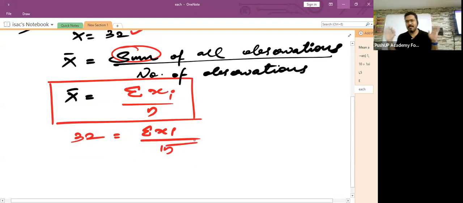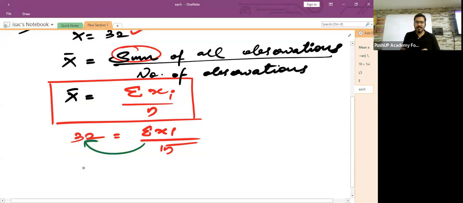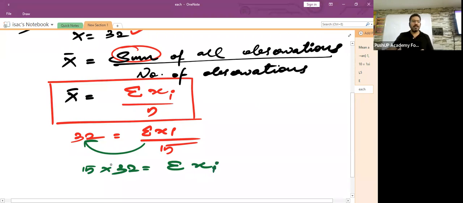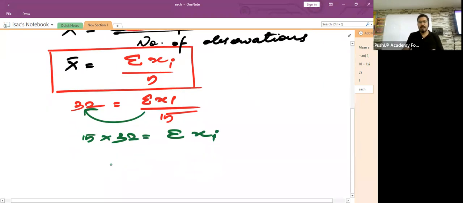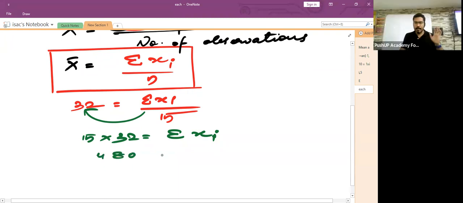Now you all know basic maths. If you come across a situation like this, what do you do in the next step, children? You just cross multiply, isn't it? So 15 multiplied by 32. Children, 15 multiplied by 32 gives you sigma xi. What is 15 into 32? Can somebody help me with this? How much is it, Naina? So 480, I think. 480.